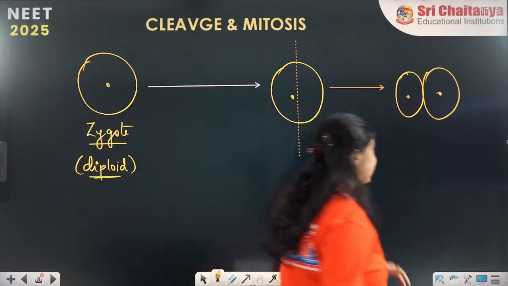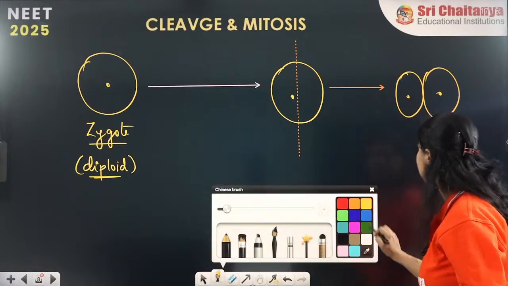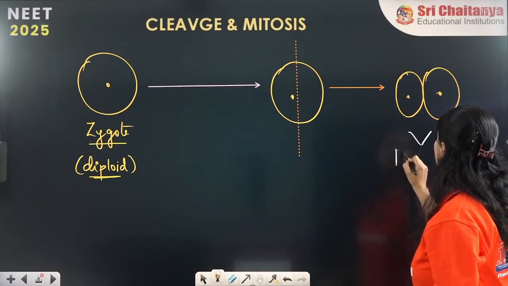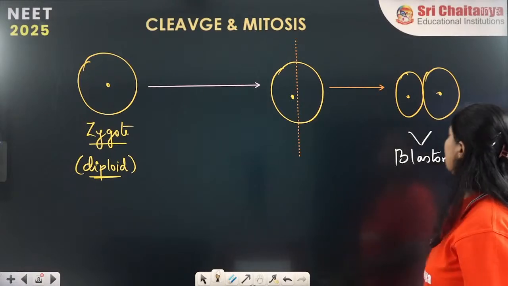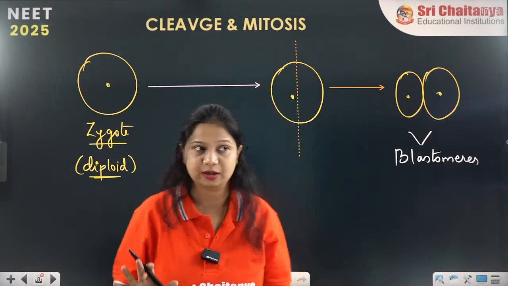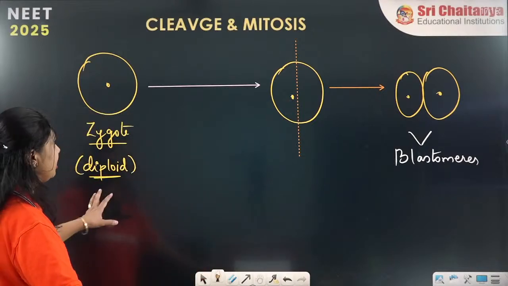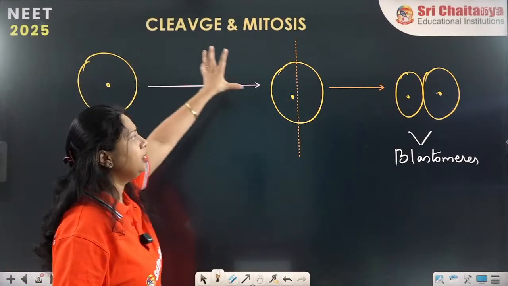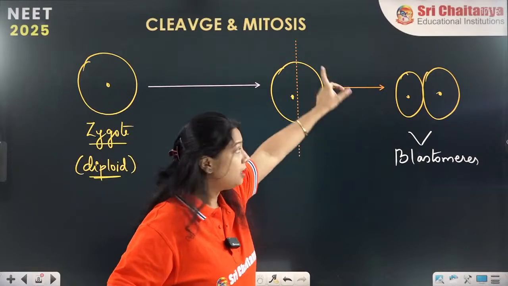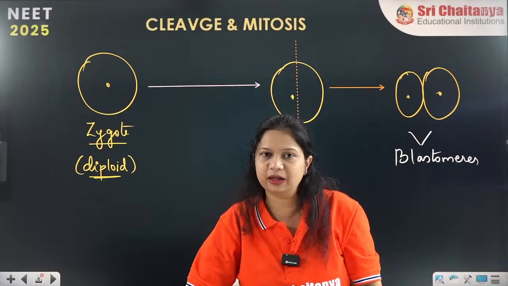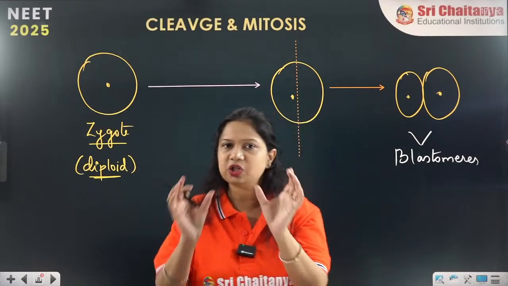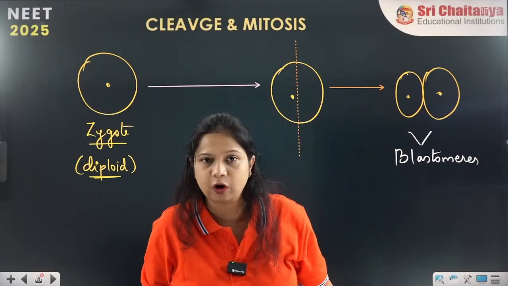These 2 cells are now called as the blastomeres. Remember this very carefully. Zygote undergoes the cell division and as a result it forms 2 daughter cells at the beginning. Obviously single cell division, so 2 daughter cells will be formed.